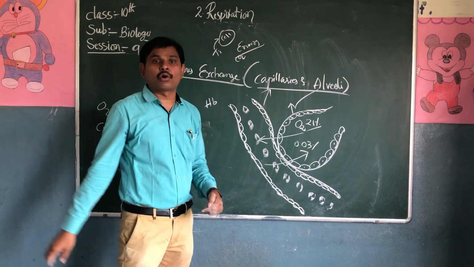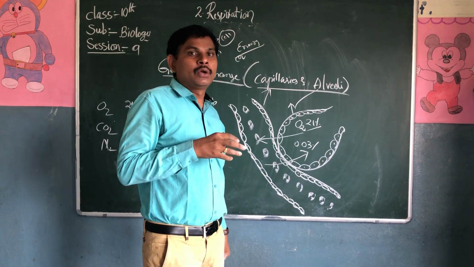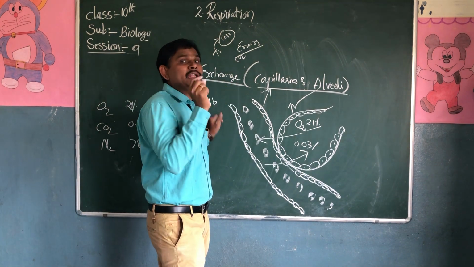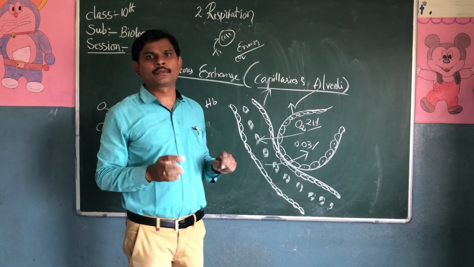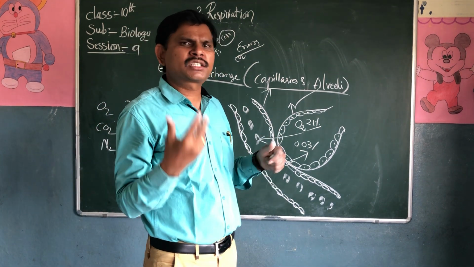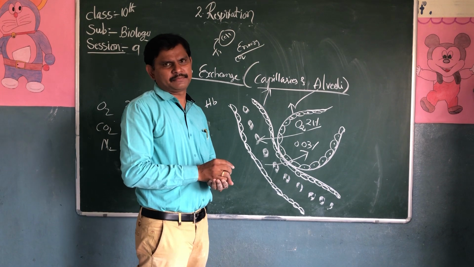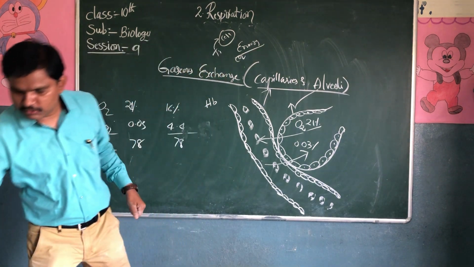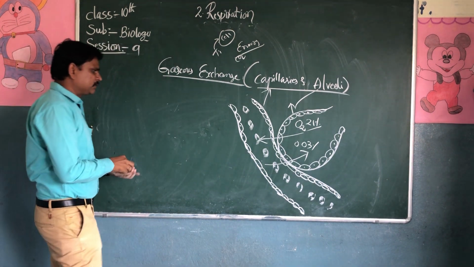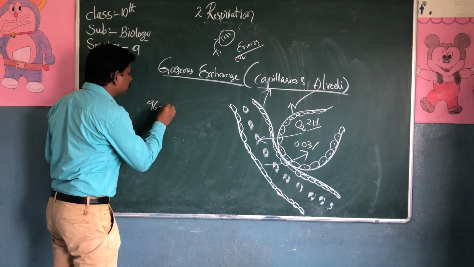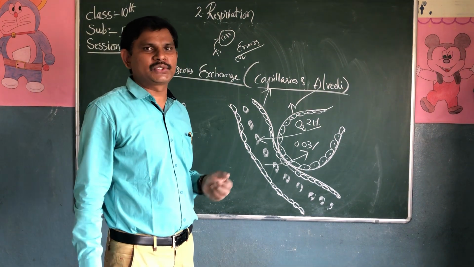Due to this reason, the coronavirus COVID-19 especially enters into the lungs. What happens once the COVID-19 virus enters the lungs? It will block the alveoli. It will multiply very fast in the lungs. So the oxygen saturation will decrease. People are talking about oxygen saturation. What is oxygen saturation? Oxygen saturation should be 96 to 100.